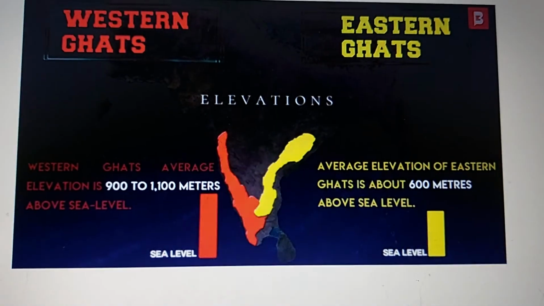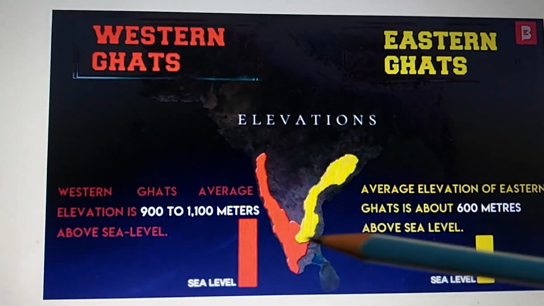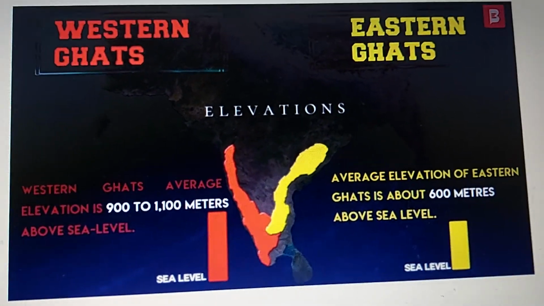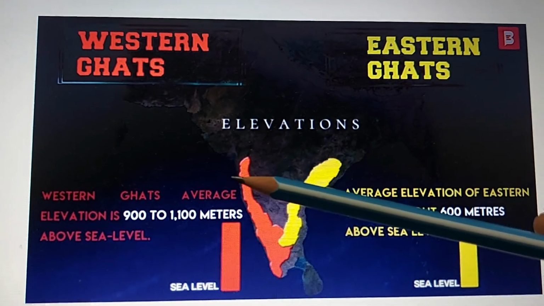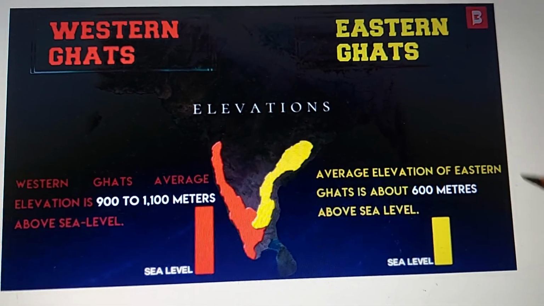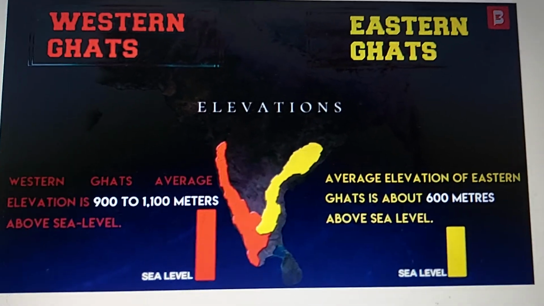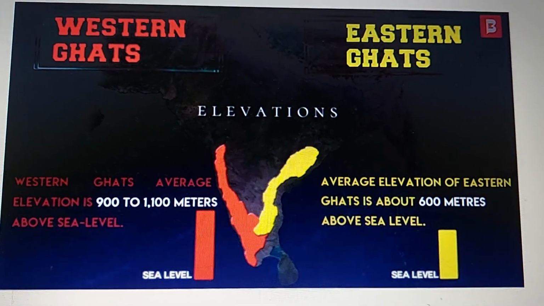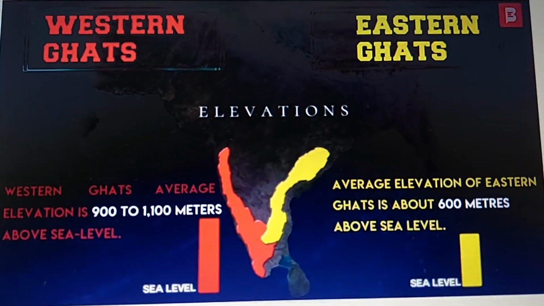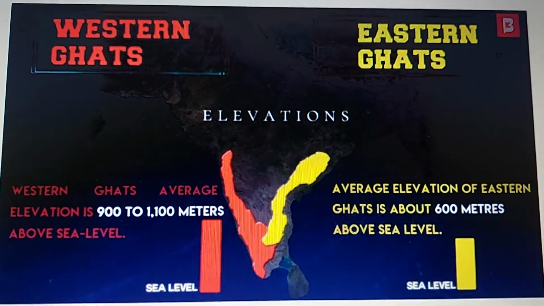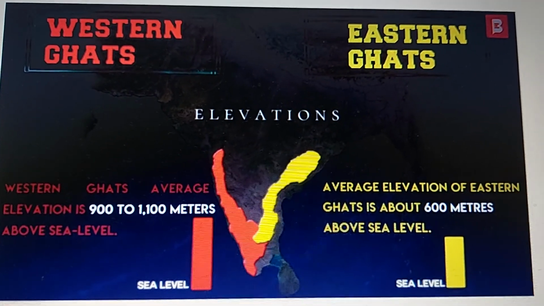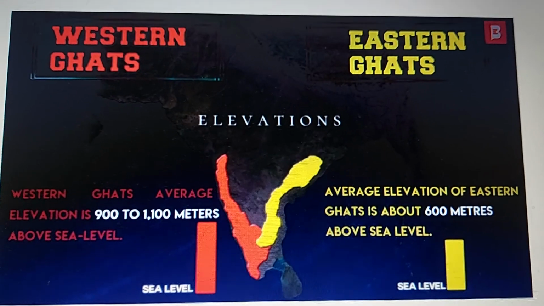Okay. Now look at the elevation. Here the hills are about 900 to 1100 meters above sea level. So in the north they are less high, but as you go down south they become very high elevations. Not as high as the Himalayas, but yes, they are between 900 to 1100 meters. And on the Eastern Ghats you can see the average is 600 meters above sea level.